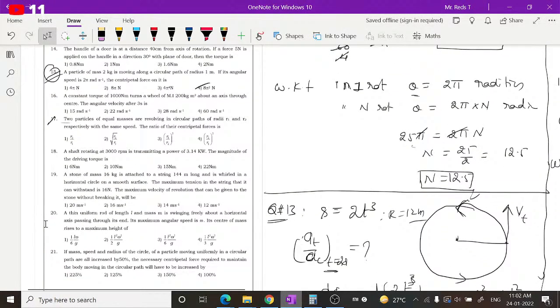So the 19th one. A stone of mass 16 gram is attached to a string.